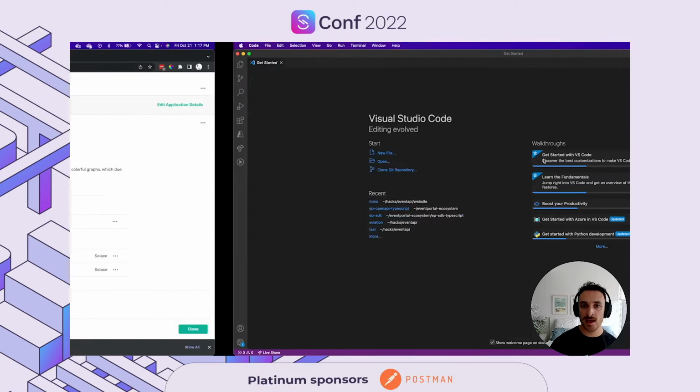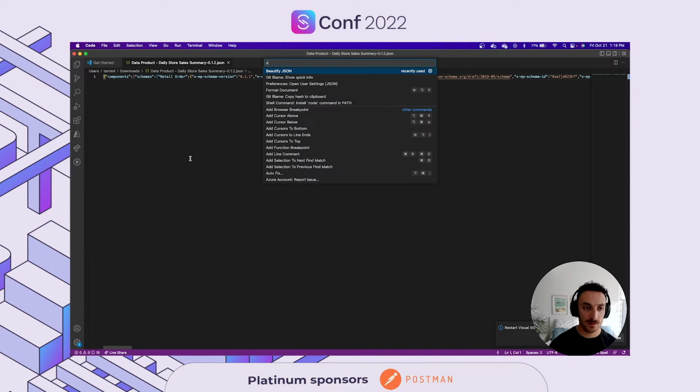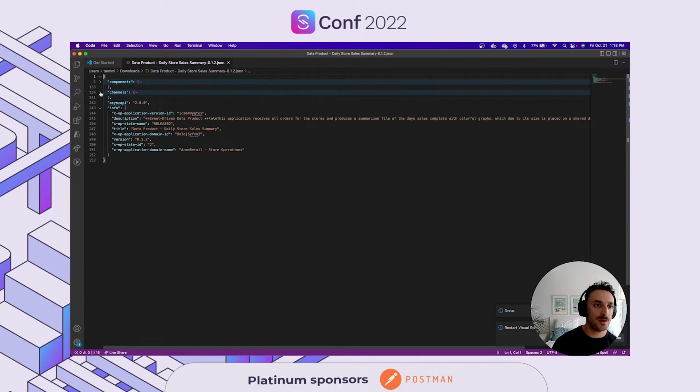So let's go ahead and open this file and see what it is composed of. So I'm going to go ahead and bring it over here. Let's see this. So we've got the components, channels, and the information. So you can see here in the info block, this is a typical AsyncAPI specification file.